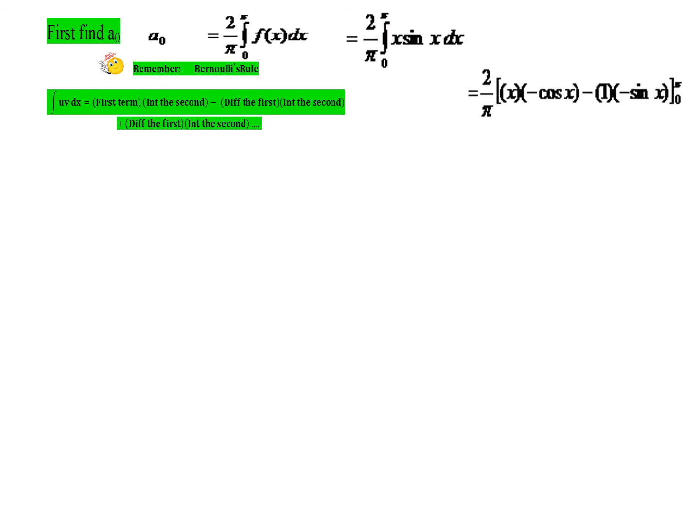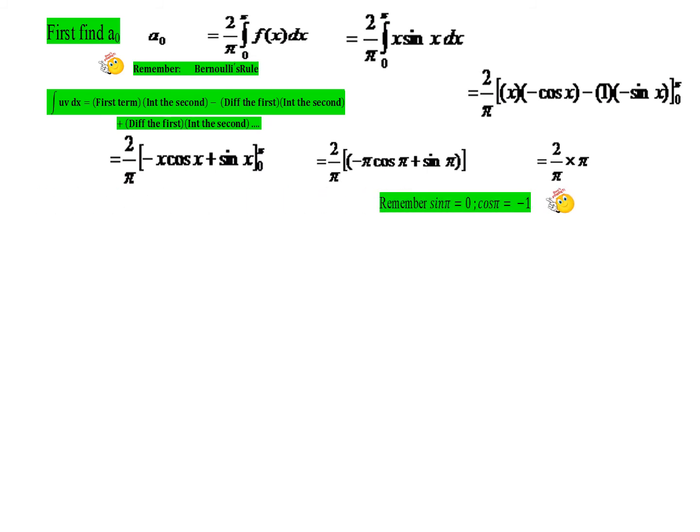Which is going to be 2 by pi. When we keep the first term x and integrate sin x, we get minus cos x. Minus, now differentiating the first, x, we get 1. Integrate the second. What is the second term? Minus cos x. So when we integrate, we get minus sin x. So this is the integral, and now we need to apply the limits. When we apply the upper limit, we have 2 by pi times minus pi cos pi plus sin pi, minus the lower limit. When we put x equal to 0, the value will be 0. So this is the answer. And the values of cos pi and sin pi, do you remember?